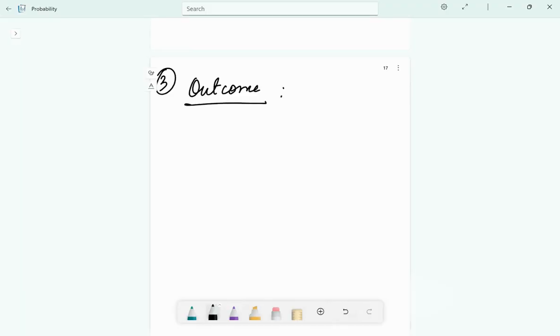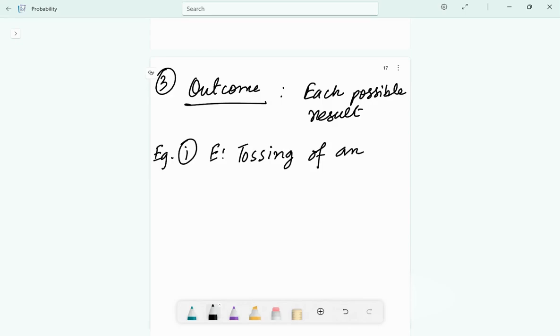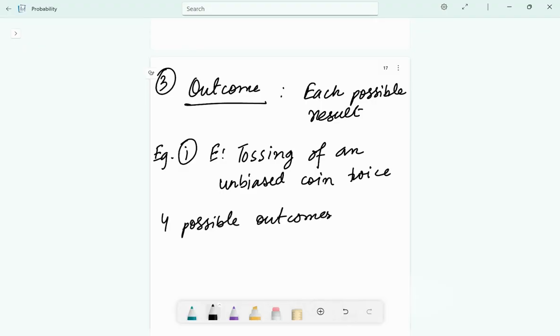What is outcome? Each possible result of a random experiment is called an outcome. Let's take an example. Let's take the random experiment E to be tossing of an unbiased coin twice. Corresponding to E, there are four possible outcomes, which are HH, HT, TH, and TT.